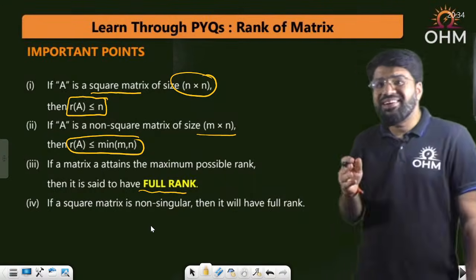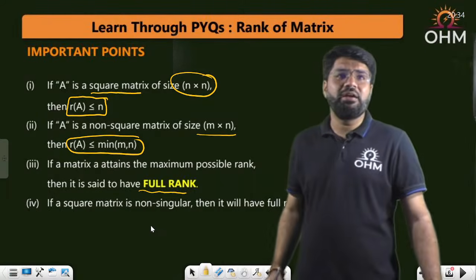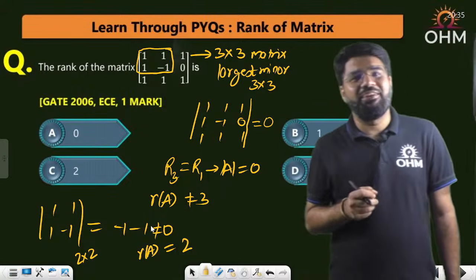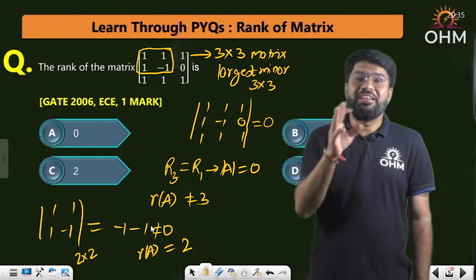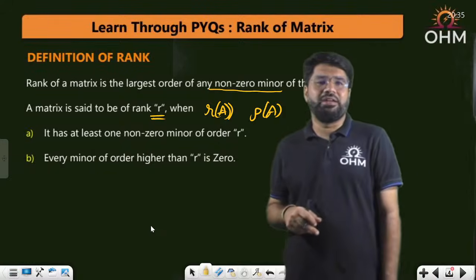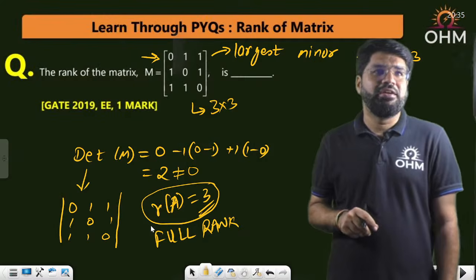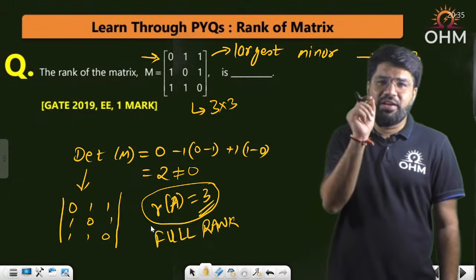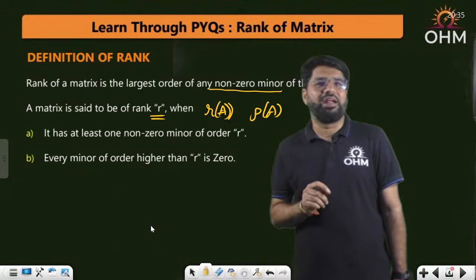So what is the condition for a square matrix to have full rank? Why in the previous question did you not have full rank? Because the determinant went 0. If the determinant is non-zero, like our first question, for a square matrix, it will have the full rank.